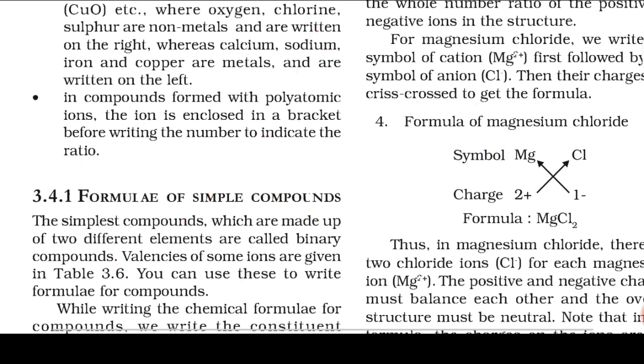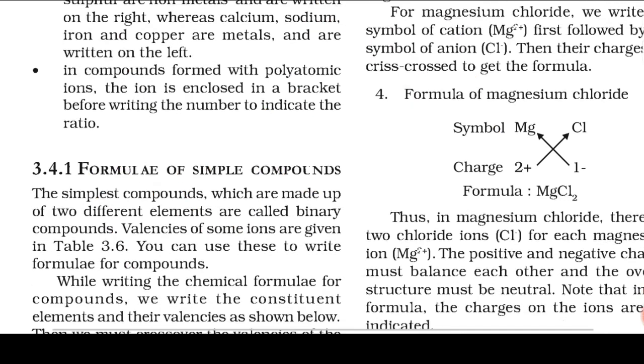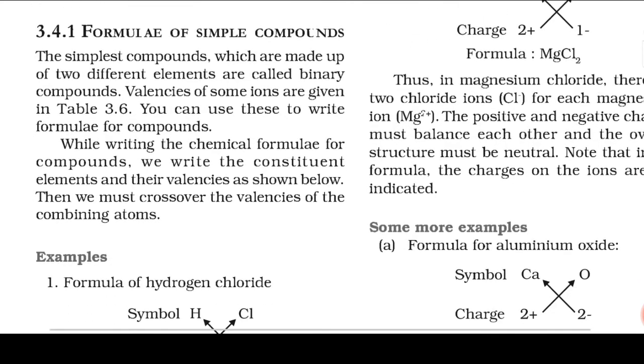Now we will come to the next part, formula of simple compounds. We have learned the rules of how to write. Now we will learn the method. Now we will try to write a few formulas so that we can understand.